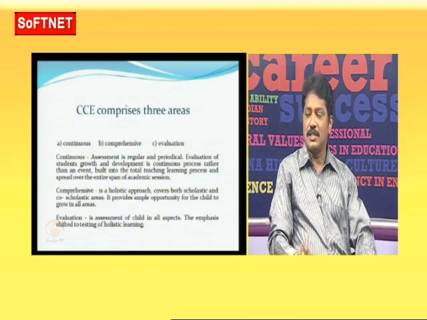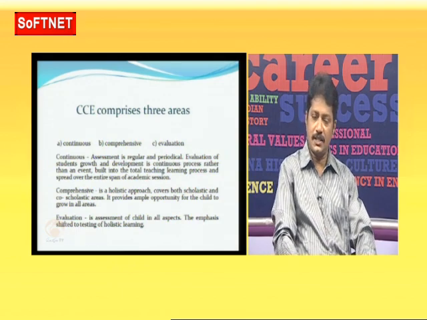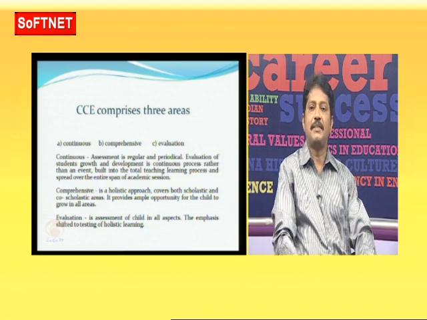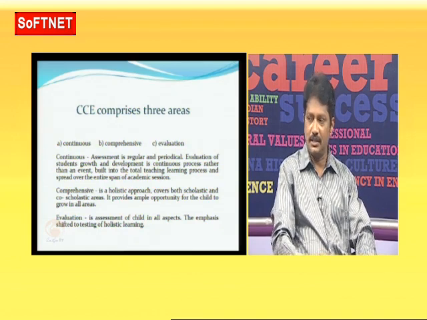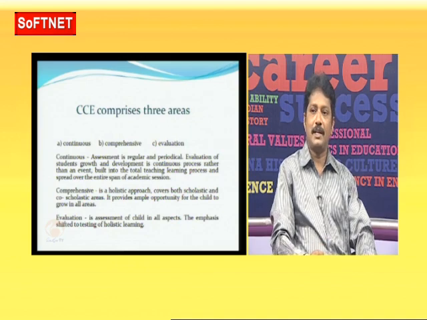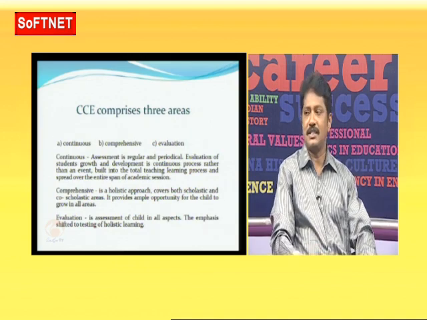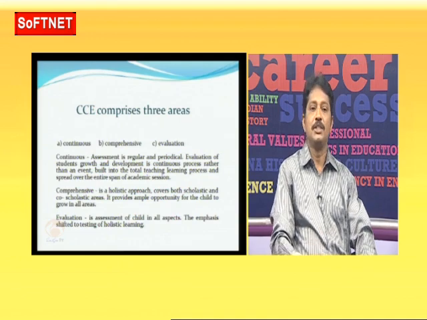Okay, CCE comprises three areas. The first one is continuous, the second comprehensive, the third evaluation. These are the three areas. So continuous means your assessment is regular and periodical. It should be periodical and regular. Regularly you have to conduct the examination. Evaluation of students' growth and development is a continuous process rather than an event. It should not be an event.